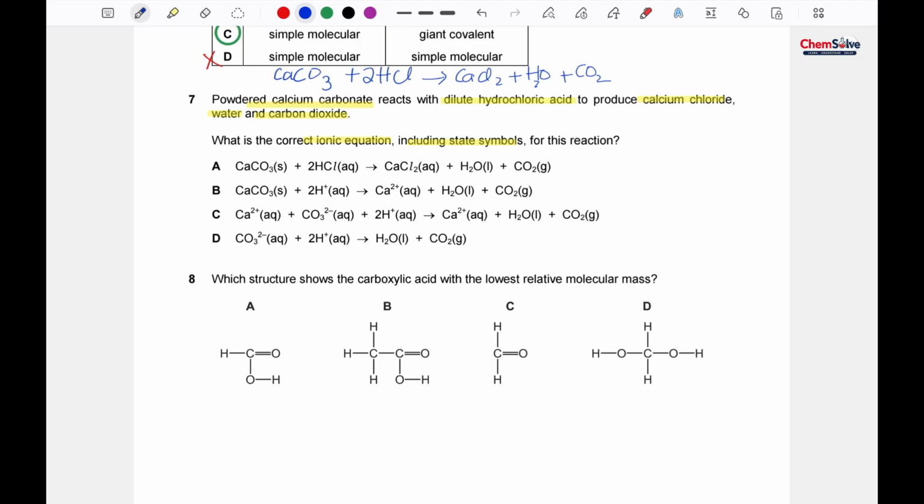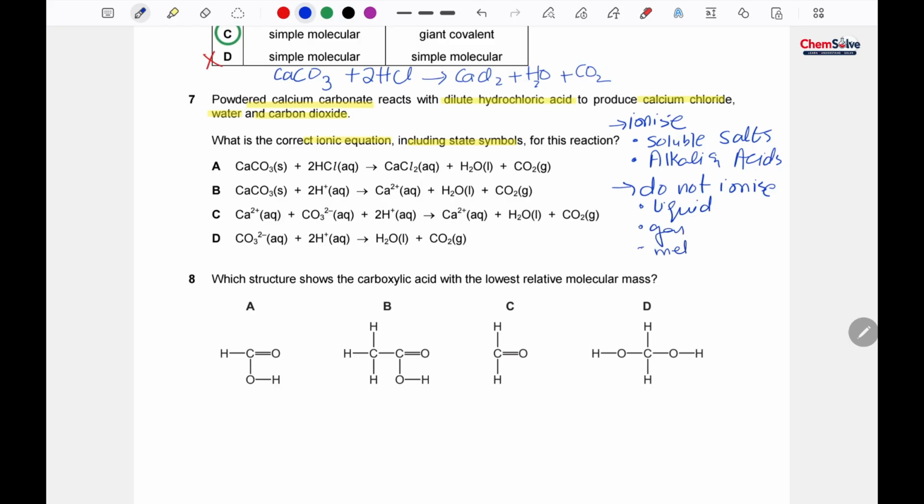So always remember that we should ionize the soluble salts and alkalis and acids, and we should not ionize anything that exists as a liquid at room temperature, a gas, a metal, or any kind of solid or insoluble salt.